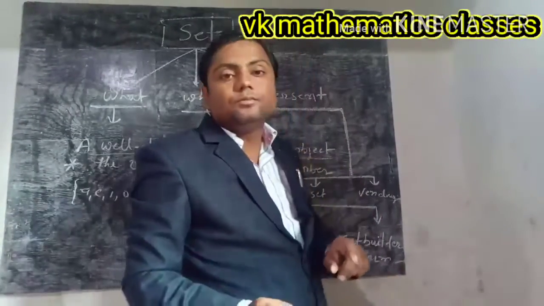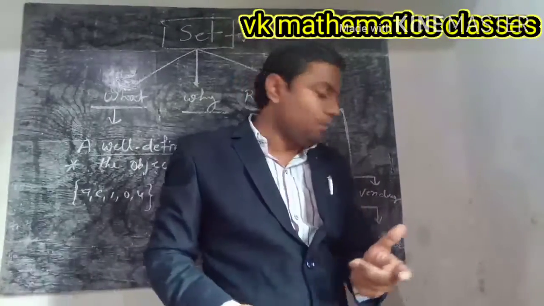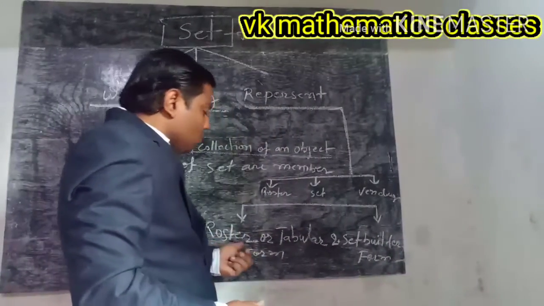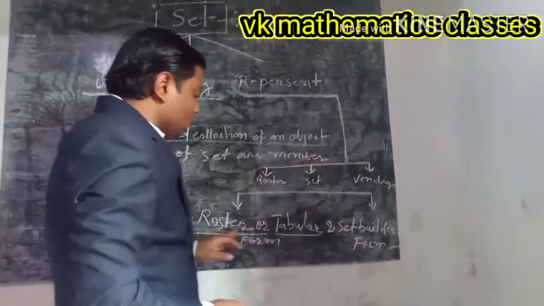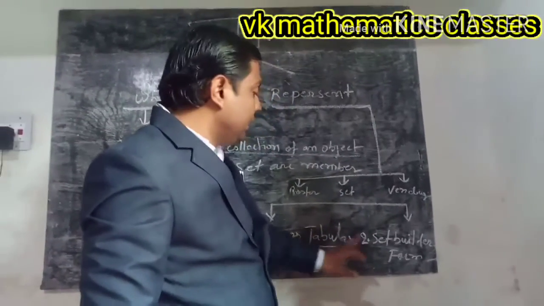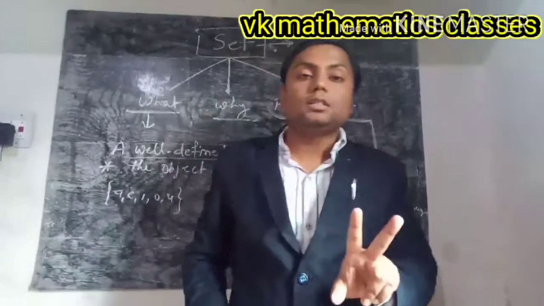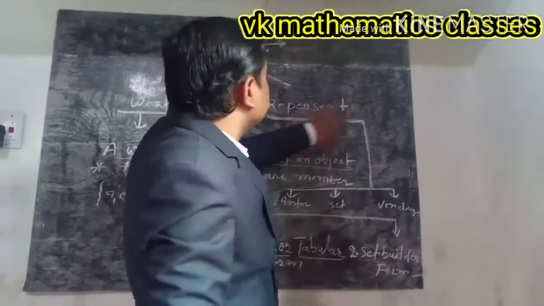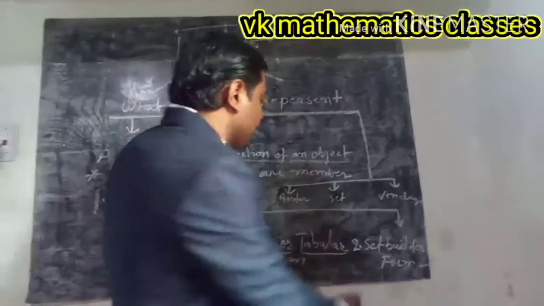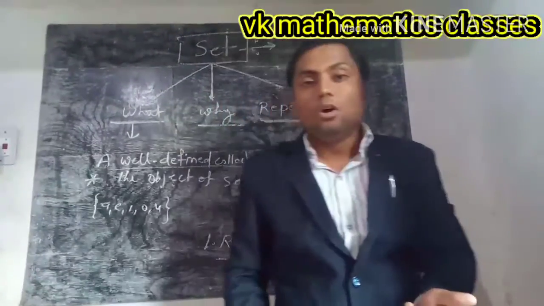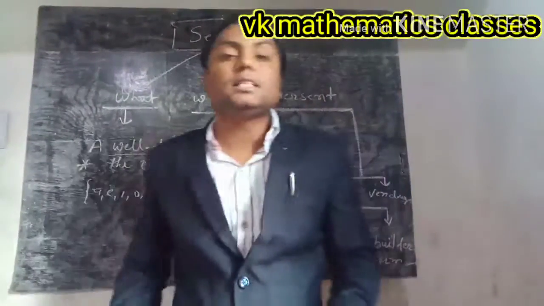But in 11th, in this class, we study only two. First, roster or tabular form, and the second, set builder form. These are the two ways by which we represent a set. How to represent it, we will see in the next class. Thanks.